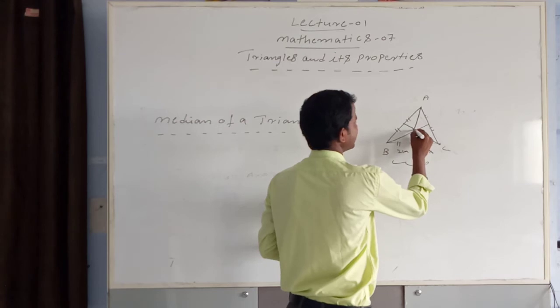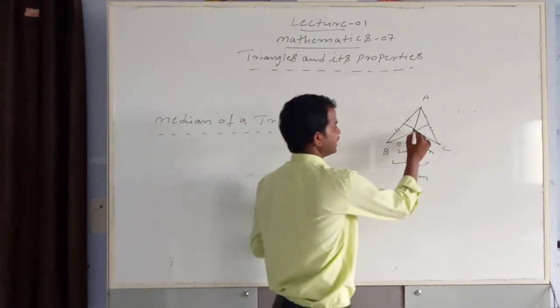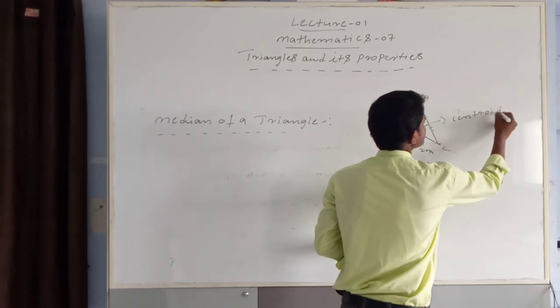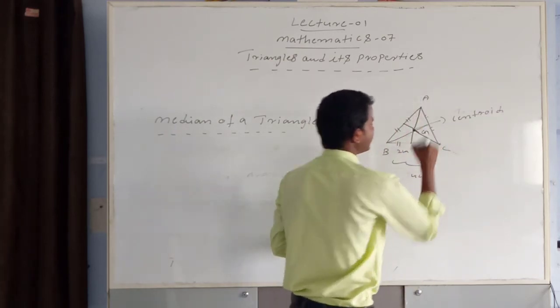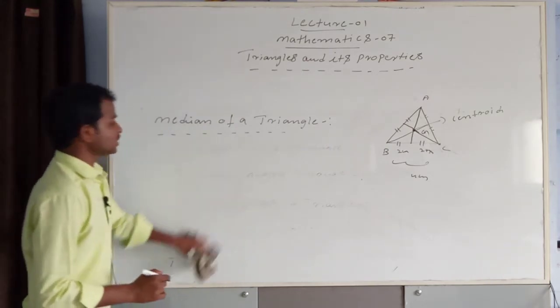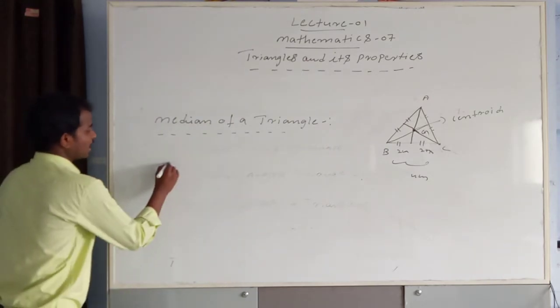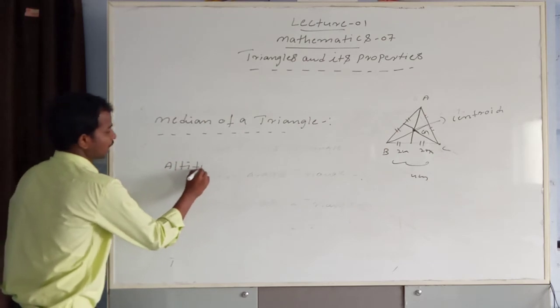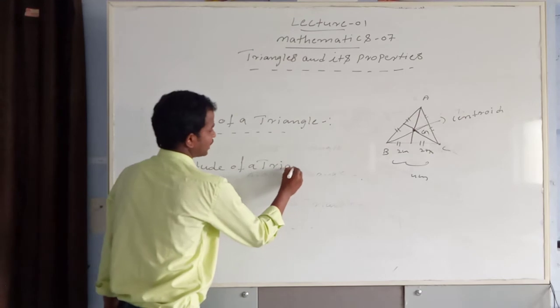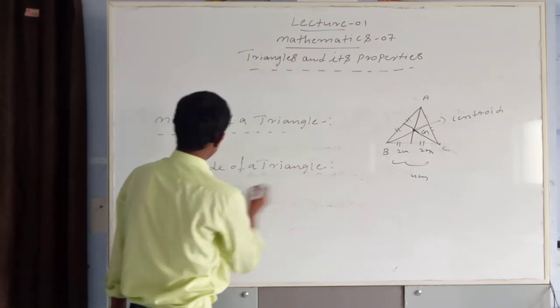So this center point where the medians meet is called the centroid, denoted by capital G. Next one is the altitude of a triangle.